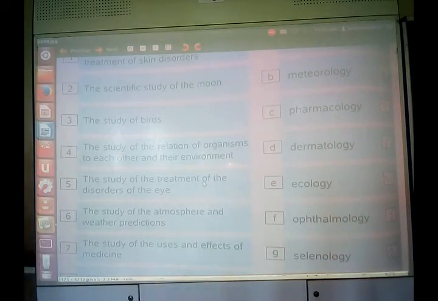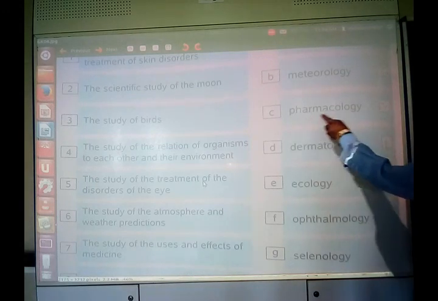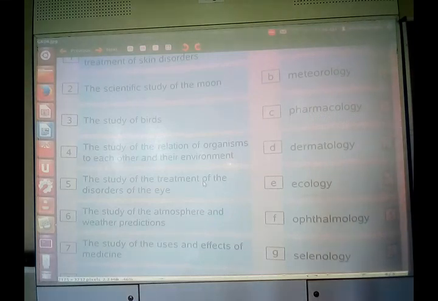Another question is the study of the uses and effects of medicine. That means medicinal study is known as pharmacology. In C it is given, pharmacology. So the study and uses of medicine is pharmacology.